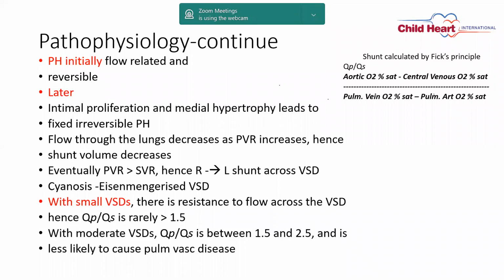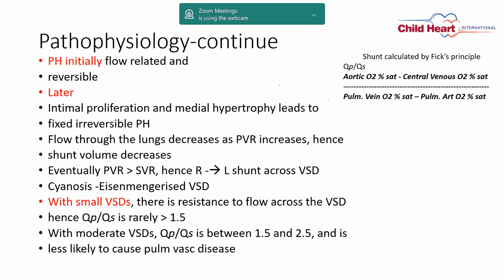And at the stage when PVR becomes more than SVR, the left to right shunt reverses to right to left shunt, and that is called Eisenmenger VSD. So that is the final outcome of an unoperated large VSD in an older age.